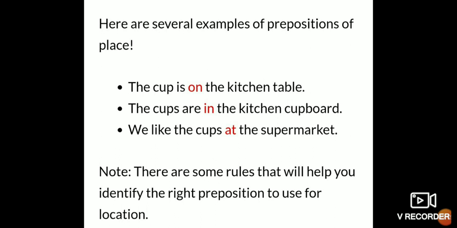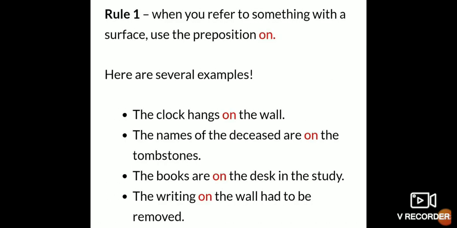The cup is on the kitchen table. The cups are in the kitchen cupboard. We like the cups at the supermarket. Now you can see here what it indicates. There are some rules that will help us to identify the right preposition to use for the location.